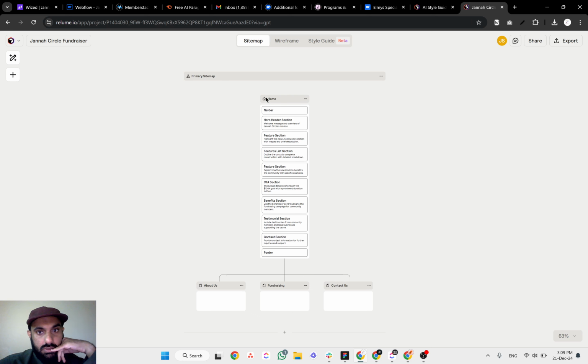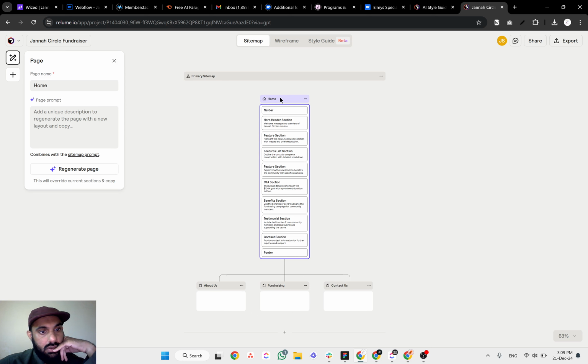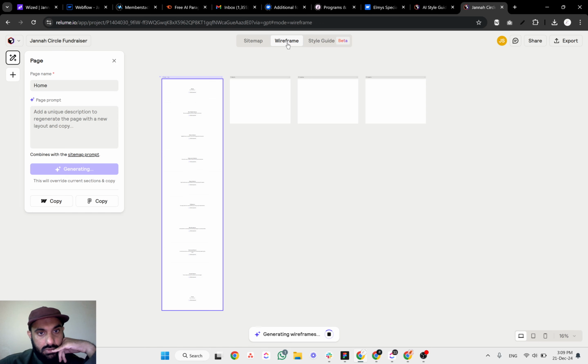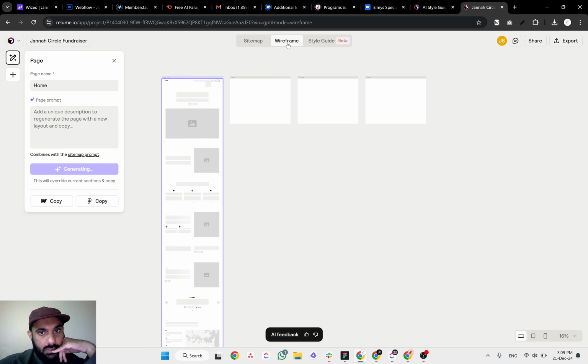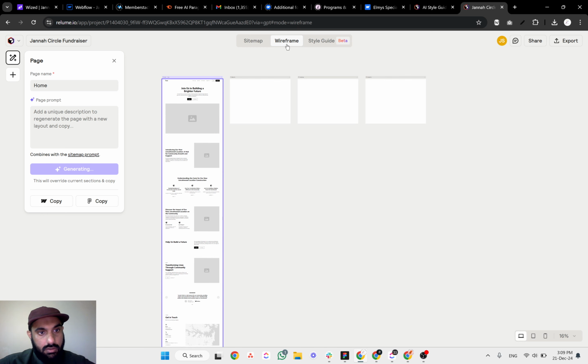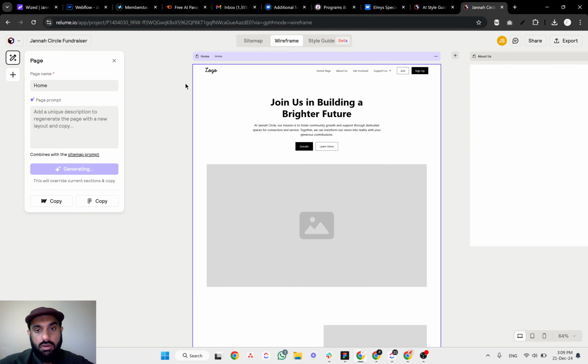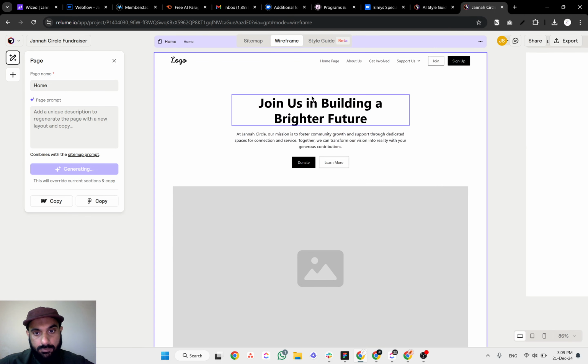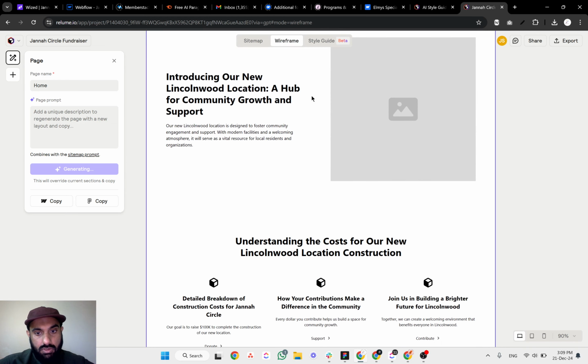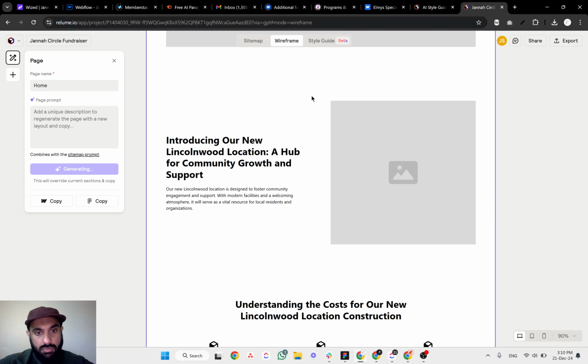So how can I do this? Let's click here, and if I click on, I think it will auto generate the wireframes. Yeah, I just need to switch to the wireframe tab, and now it built a page for me with real content. Right there you can see, not the real content, but not with lorem ipsum, right?